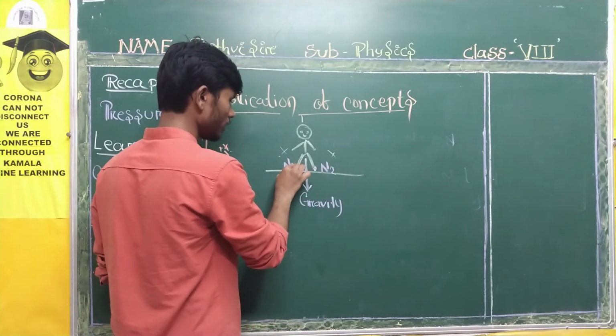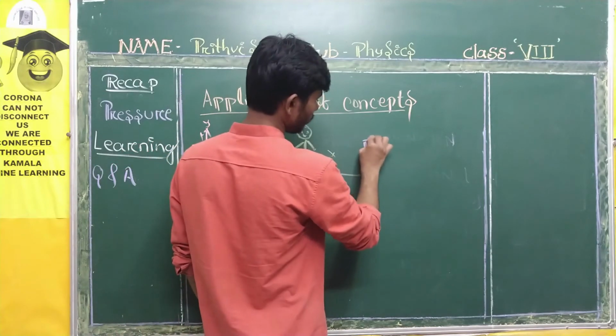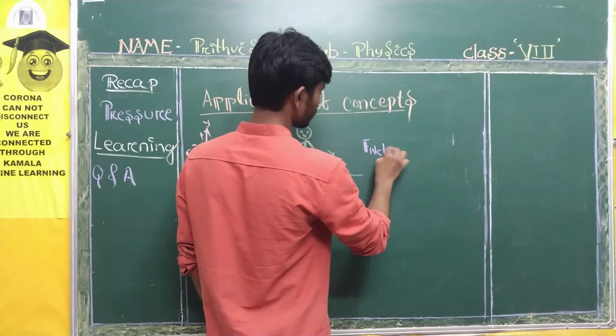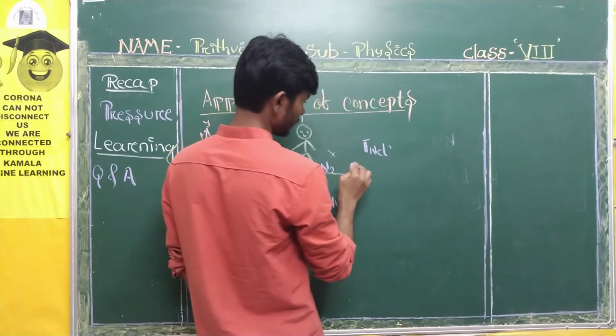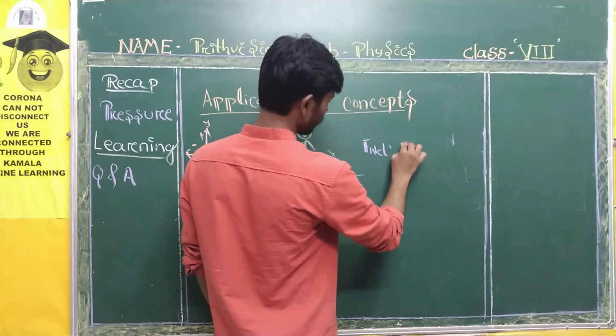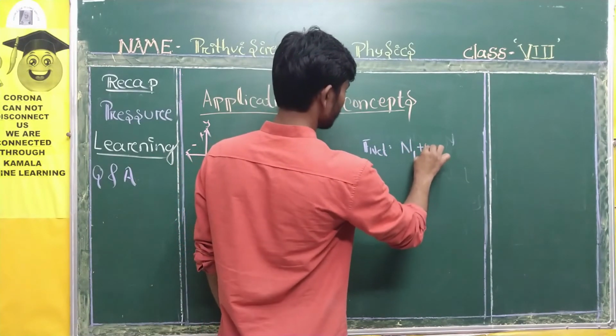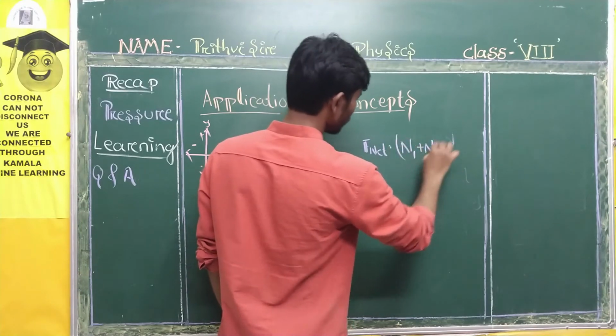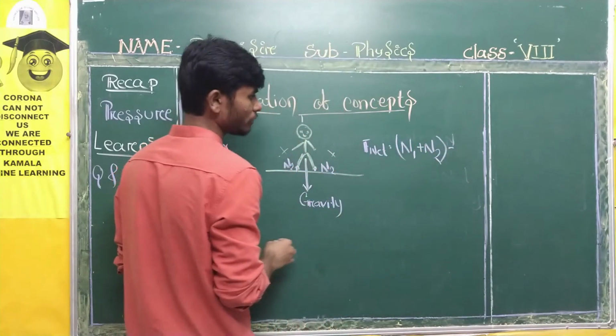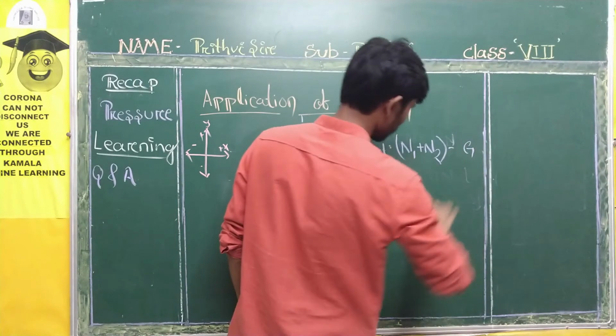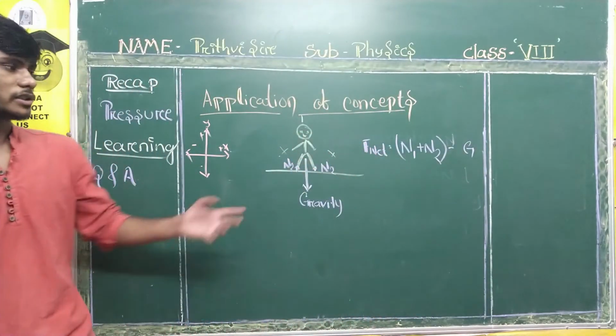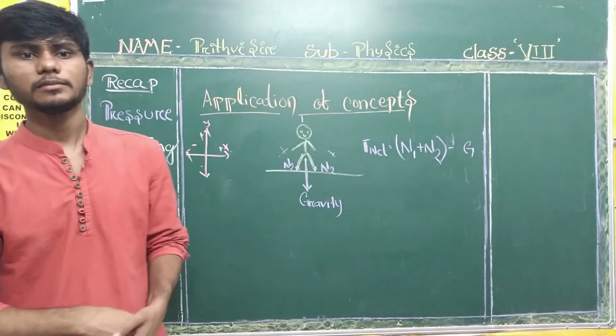Here it is N1. So F net is equal to, what will you write? F net is equal to N1 plus N2 minus, for gravity what will we take? Suppose we take G, minus G. This is our answer. This is our diagram. Okay.